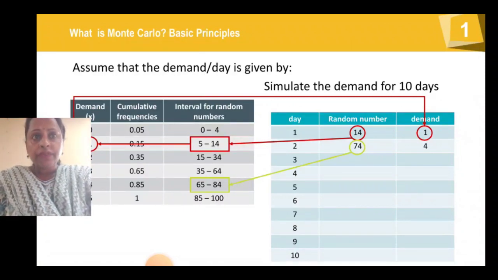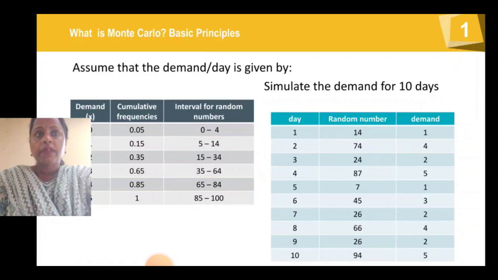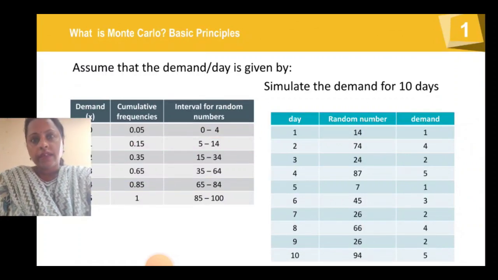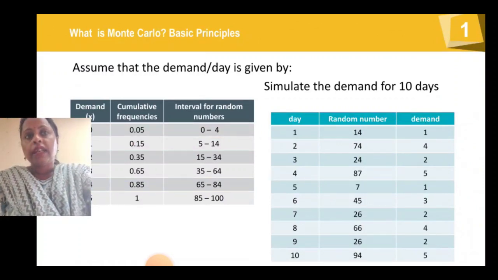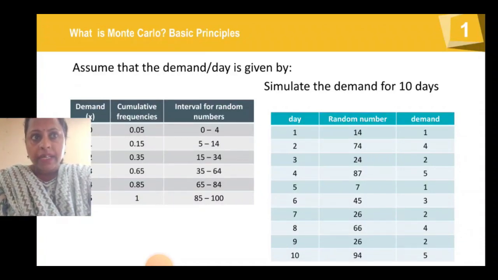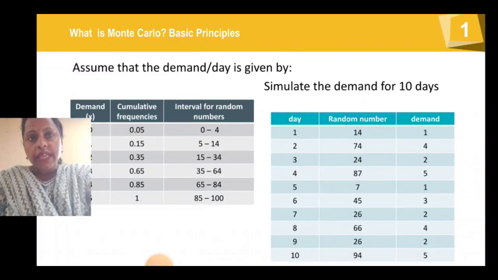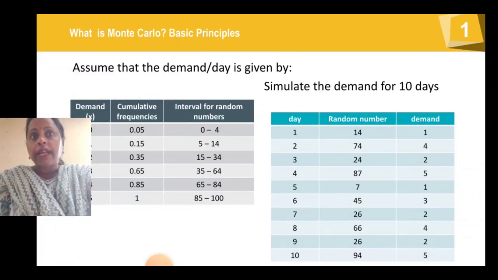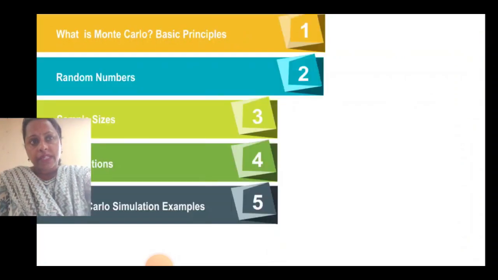So 74 means the day 4. The demand is 4. So hence you can calculate the further random numbers, like 24 is coming in between 15 to 34, and hence the demand is 2. So you can check the random numbers in the random number slots interval for the random numbers given.